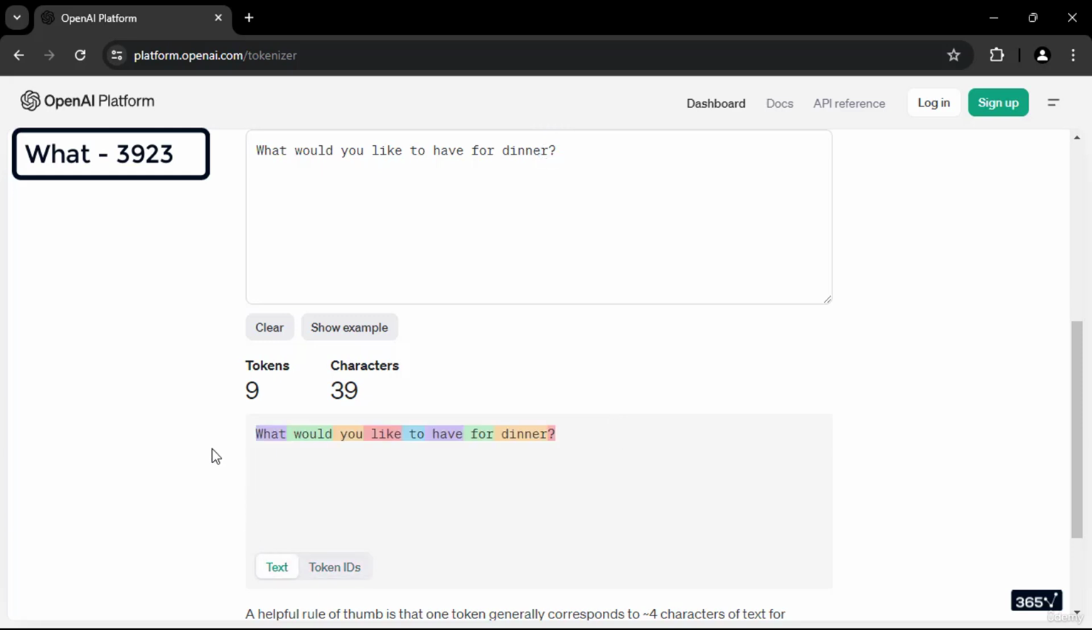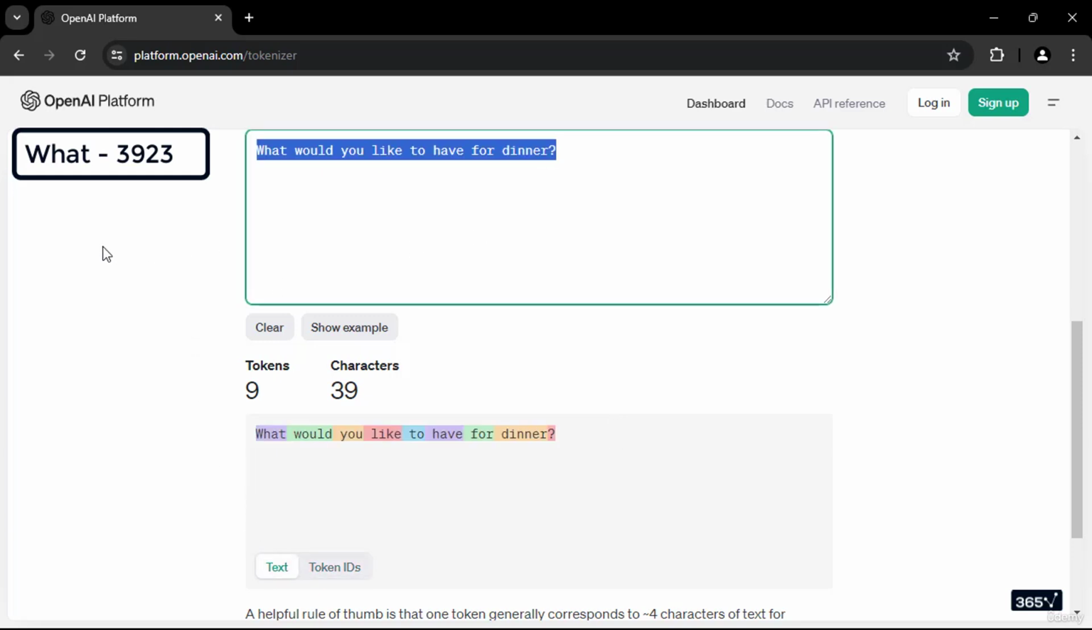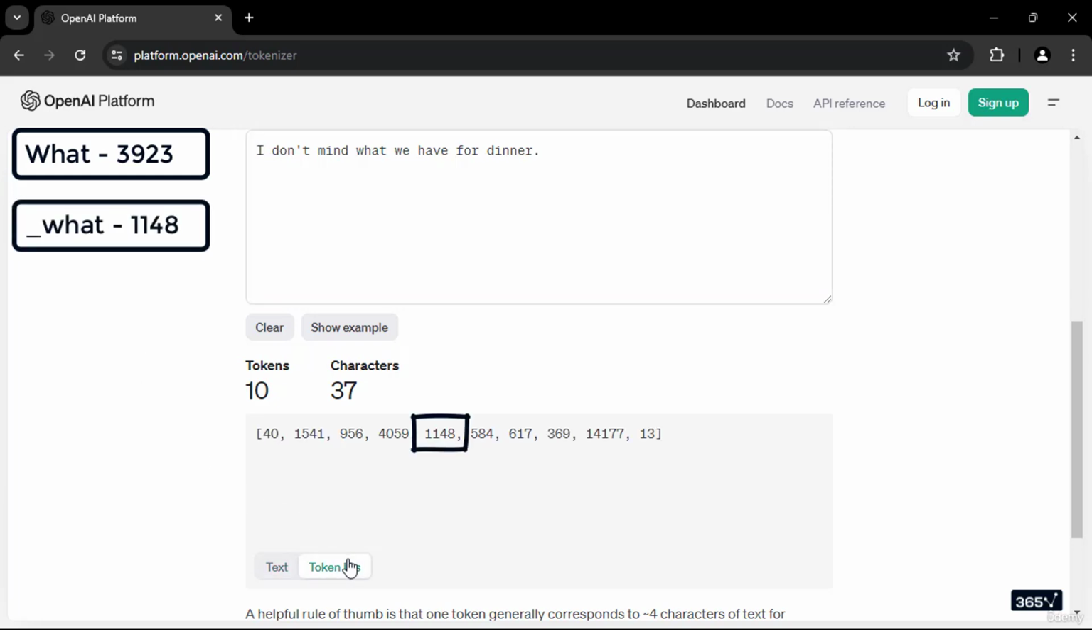All right, let's try another one. I don't mind what we have for dinner. Here, the token containing the word what, in lowercase, includes a preceding space. This indicates that the word sits in the middle of the sentence, likely a statement. As a result, the ID of this token is different from that of the previous sentence.